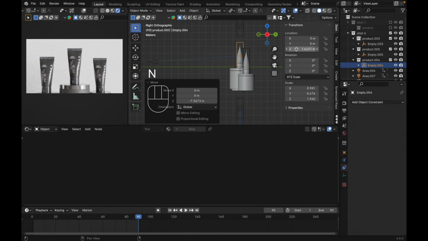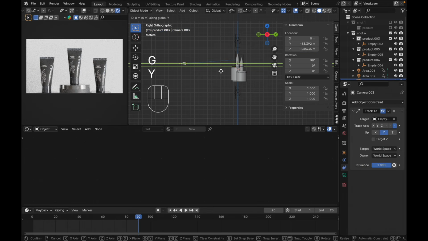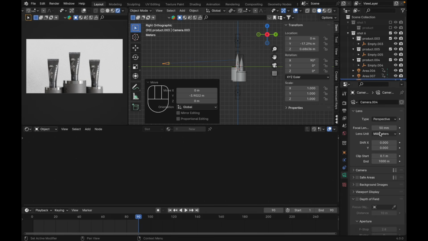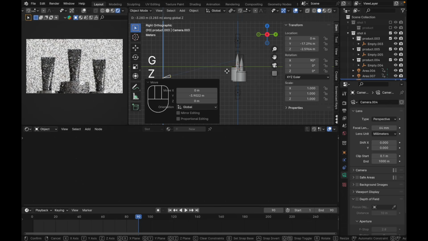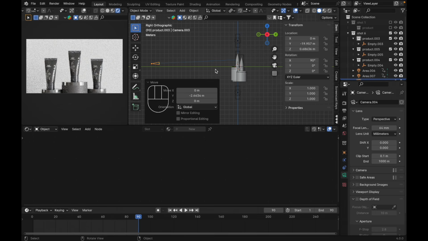Press N, Z location, insert single keyframe, it's G Y. Like this, but in camera data property, I need to increase the focal length. It's like this.